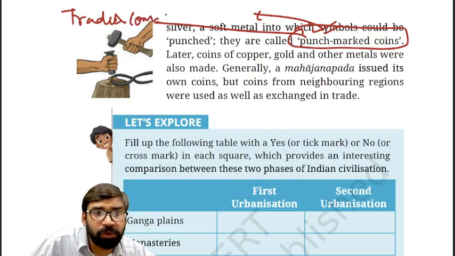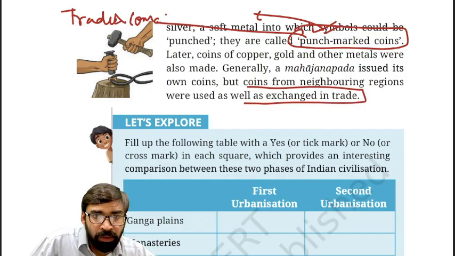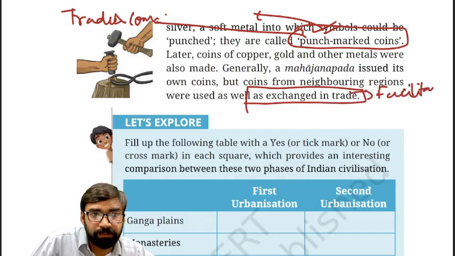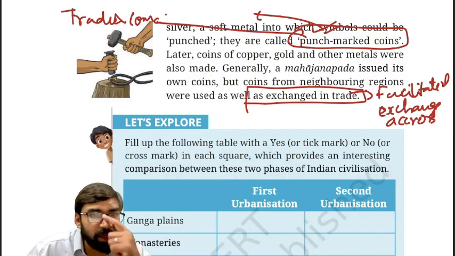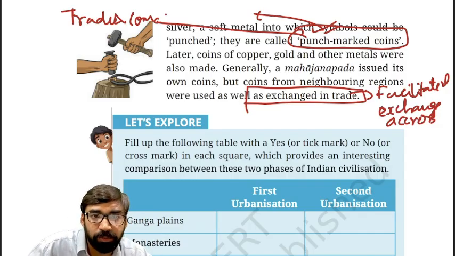Clear? And it also facilitated exchange across regions. Fine. Okay. So in India, the first coins were punch marked coins.